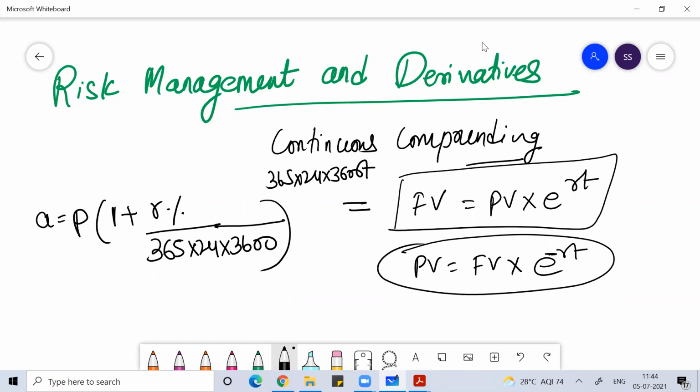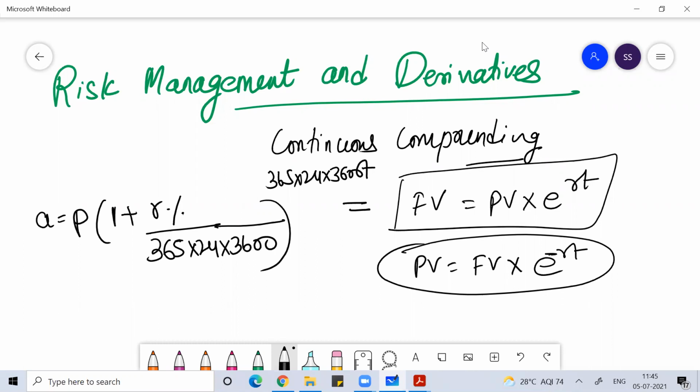You know that 1 year has 365 days, one day means 24 hours, and 1 hour means 3600 seconds. Whenever I talk about instantaneous change, because derivative instruments are probably one of the most risky instruments, which themselves don't have any unique values. They derive the value from some underlying assets. That's why we call them derivatives. When we look into how the rate of change happens, it happens instantaneously. That's why we use continuous compounding in derivatives.